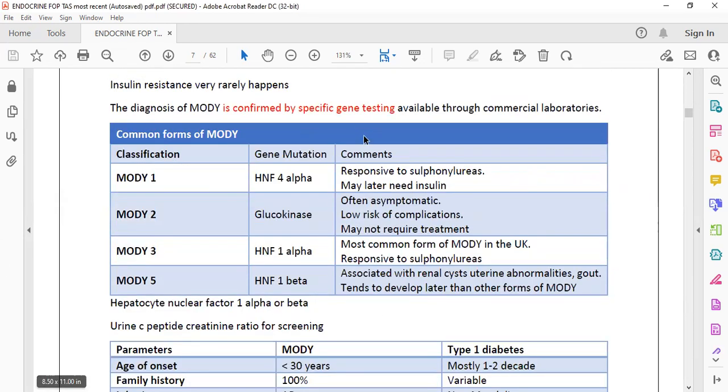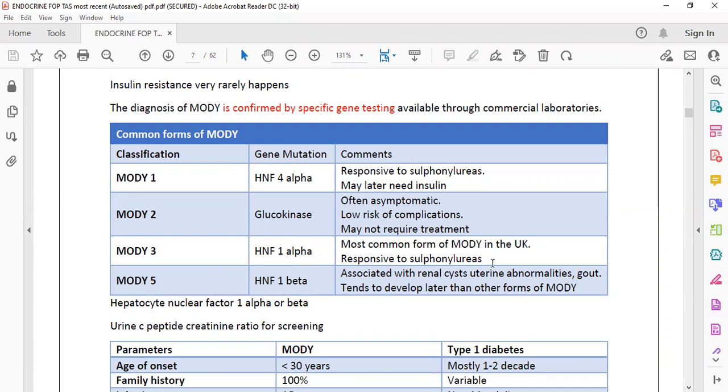You have to know this chart. MODY has several forms, and there are some questions from here. The most common is MODY 3, which is hepatocyte nuclear factor 1 alpha. If there is a hepatocyte nuclear factor 1 alpha gene mutation, they are mostly responsive to sulfonylurea, an oral hypoglycemic, which is an anti-diabetic drug to reduce the hyperglycemic condition.